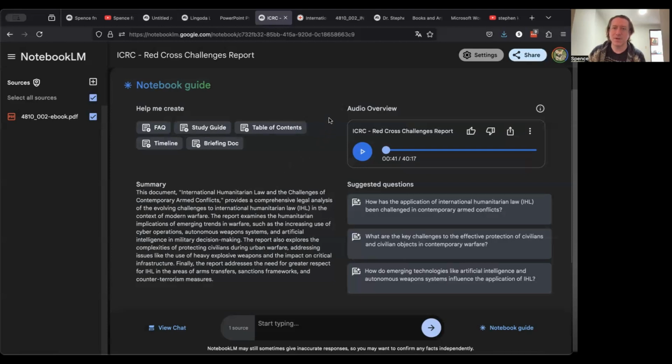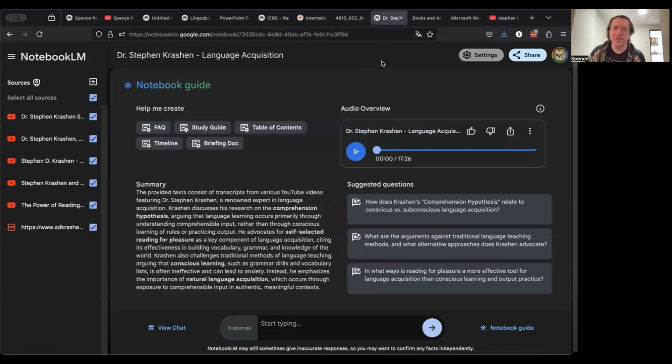Now, the next one that I want to show you is some information about Dr. Stephen Krashen. He's very well renowned within the language learning community and within linguistics. He talks a lot about language acquisition.